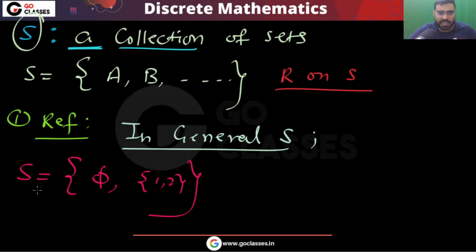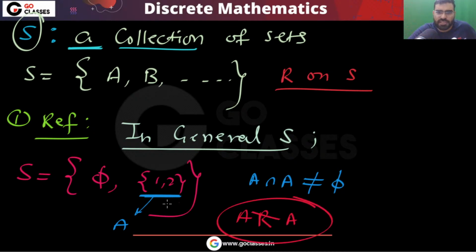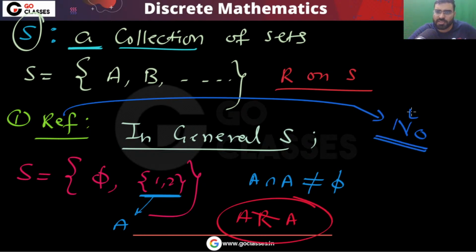If this is your set S, then in this situation, let's call it A, you can notice that A intersection A is not phi. So A is not disjoint from A. So I can say that A is not related to A. So in this situation, you can see the reflexive property will not be satisfied. Correct? So this will not be satisfied.